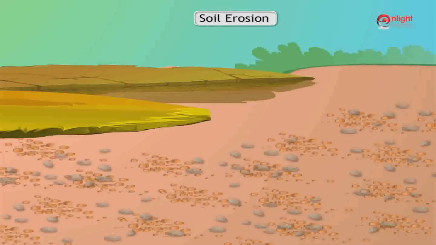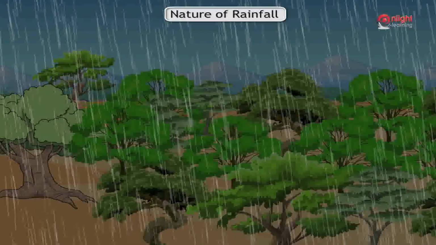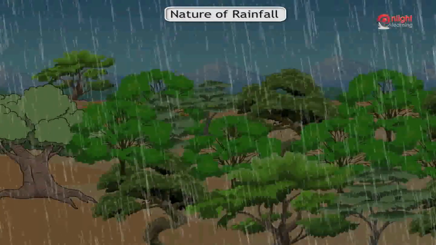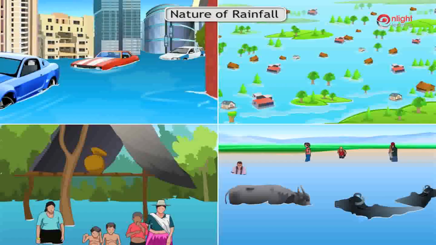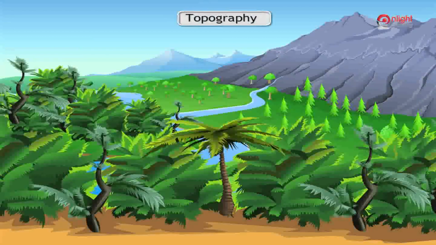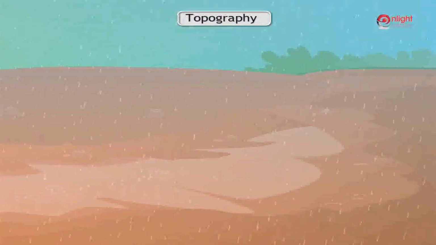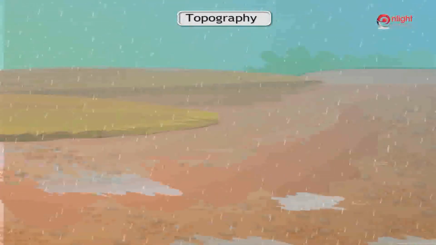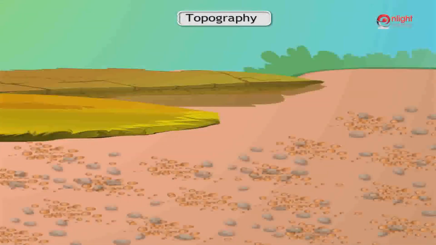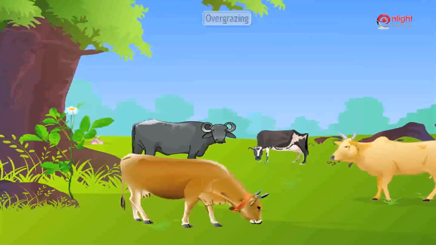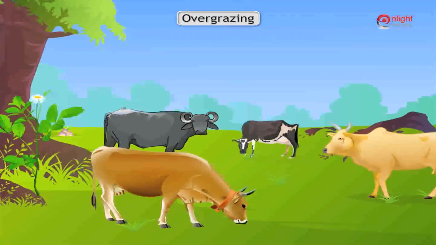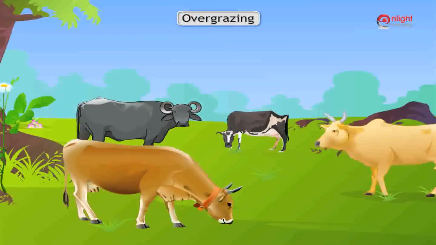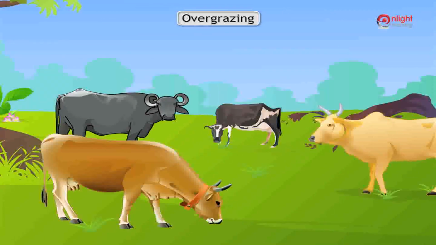The causes of soil erosion are as follows. Nature of rainfall. Heavy downpour during monsoon months causes floods. Topography. The mountain regions and hilly areas of India are affected by soil erosion because of steep slopes and heavy rainfall. During heavy rainfall, soils are washed away by running water down the slope. Overgrazing. Cattle freely graze in open lands, making them bare of vegetation, and so winds carry away dry soil particles.